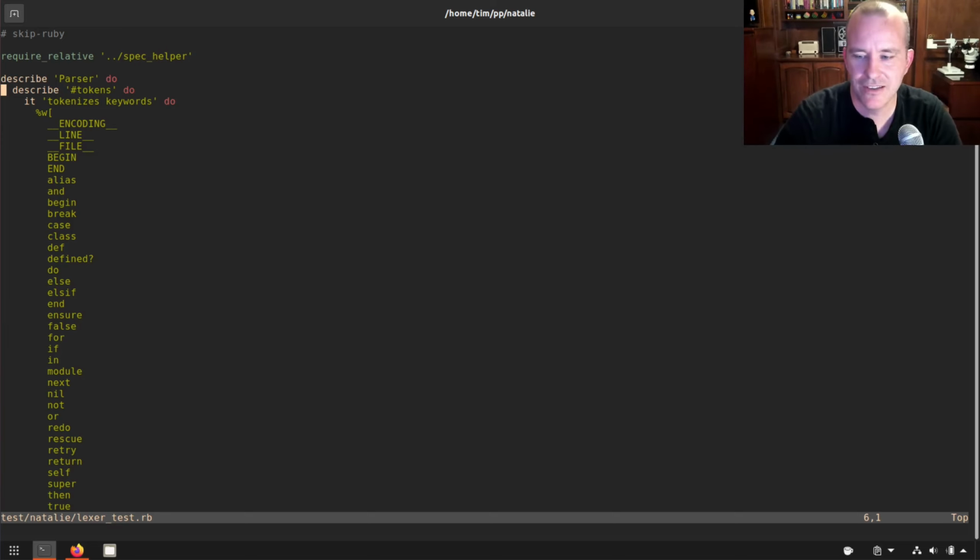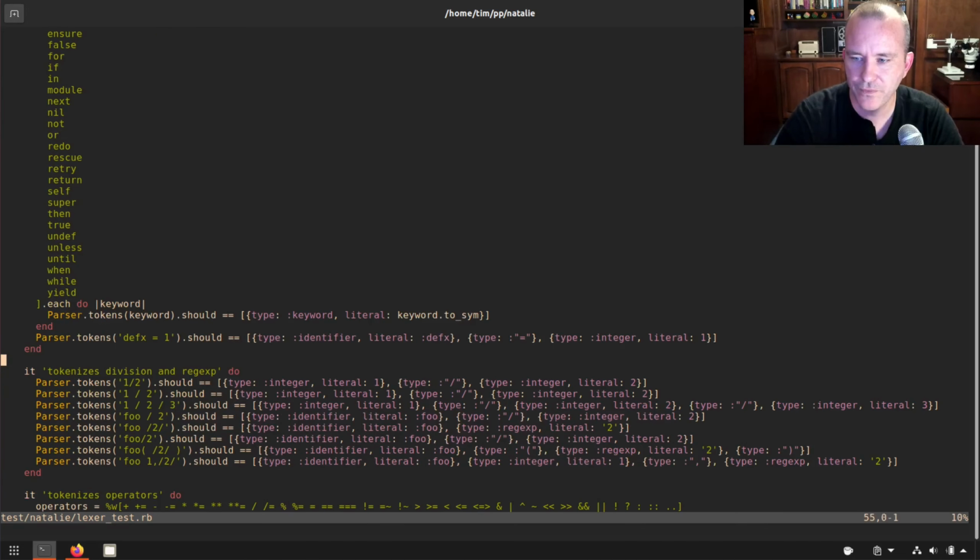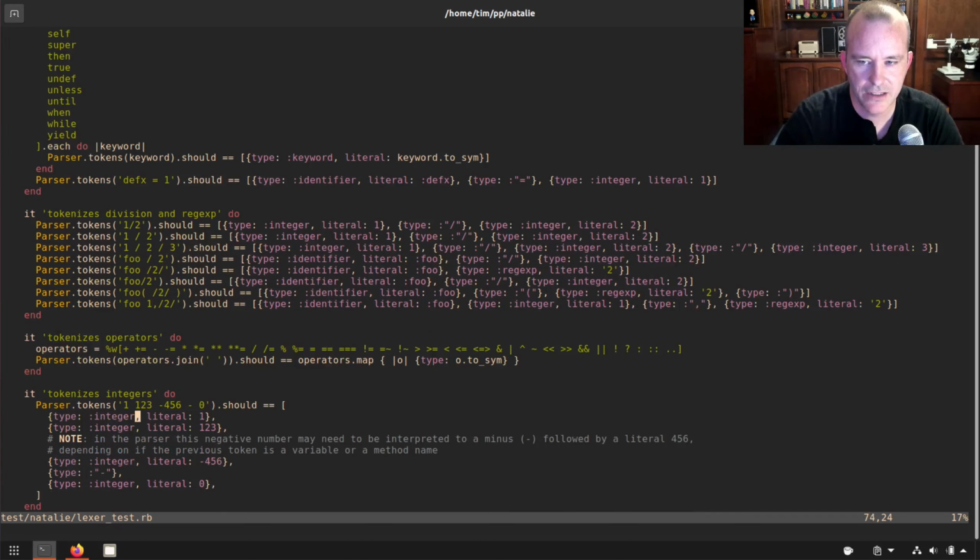And I've already started on the Lexer. Here is the Lexer test. Here's the test for it. And so we have all the keywords for Ruby, which I got off of a list somewhere. And then we have a test for that. It actually knows how to lex and tokenize the difference between a division slash versus a regular expression slash.